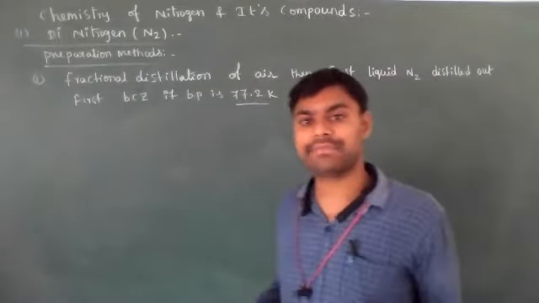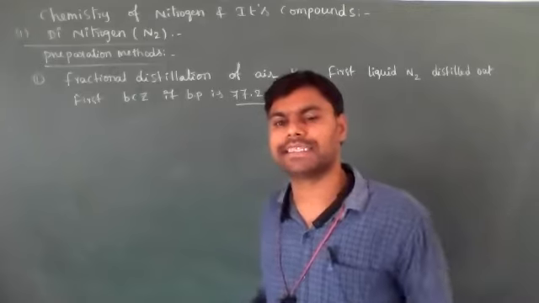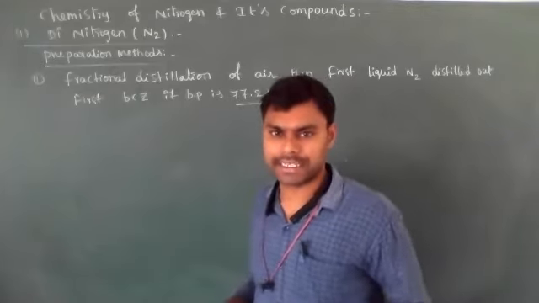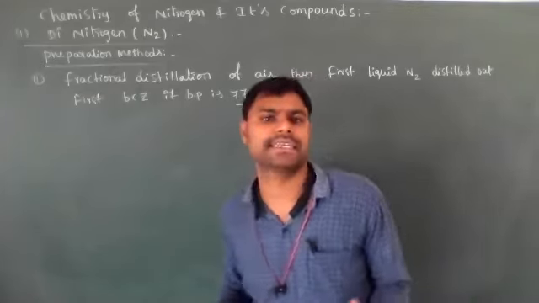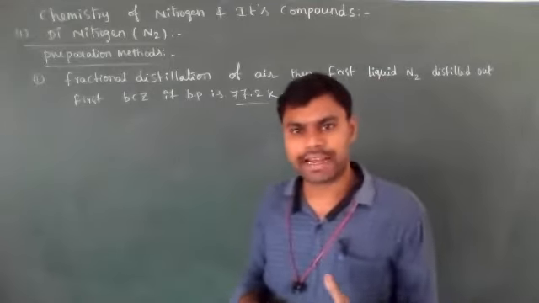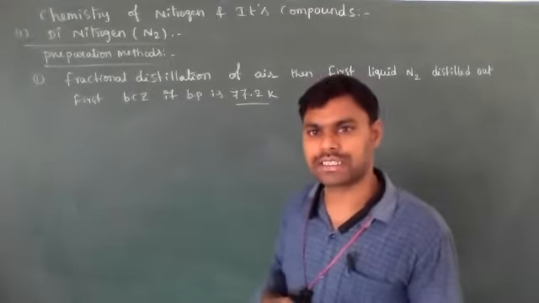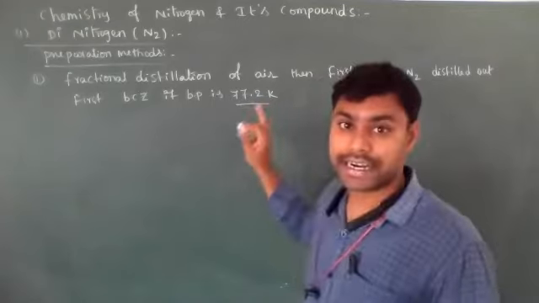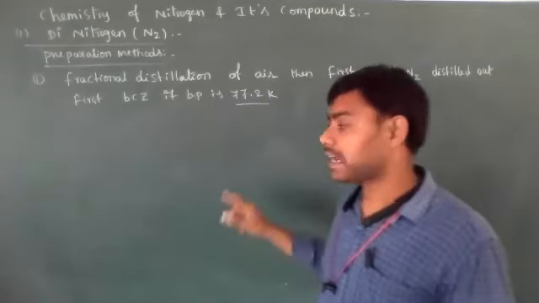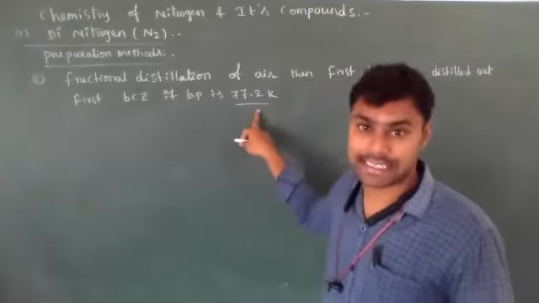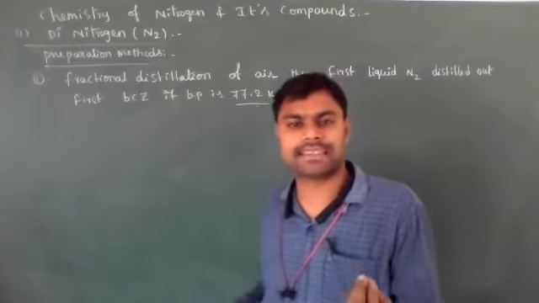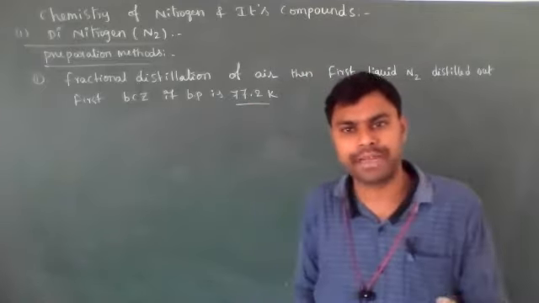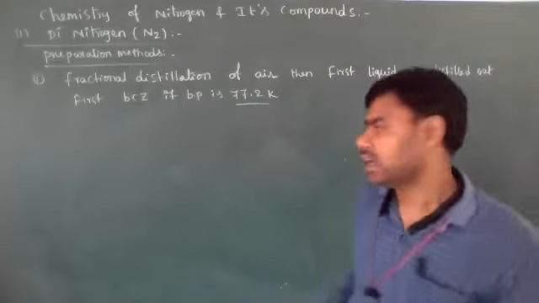In atmospheric air, majorly 78% by volume N2 gas is present, and the remaining 21% is oxygen gas. Compared to oxygen, its boiling point is less. That's why lower boiling point compounds will be distilled out first.